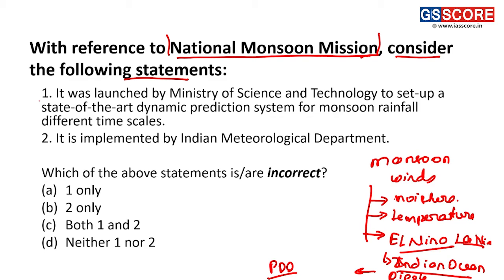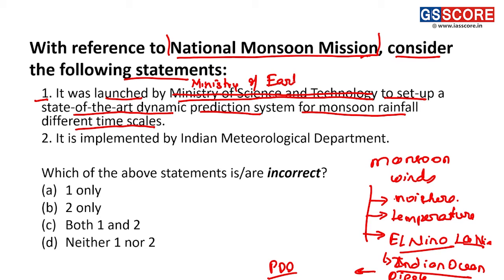So, consider the following statements. Statement 1 is, it was launched by Ministry of Science and Technology to set up a state-of-the-art dynamic prediction system for monsoon rainfall at different scales. Analyzing this statement, we can see this National Monsoon Mission was not launched by Ministry of Science and Technology, but by Ministry of Earth Sciences, thus making statement 1 an incorrect statement.